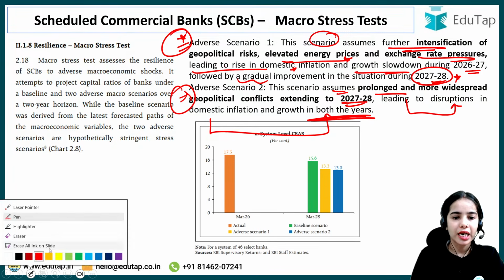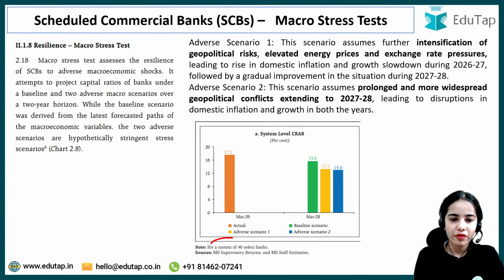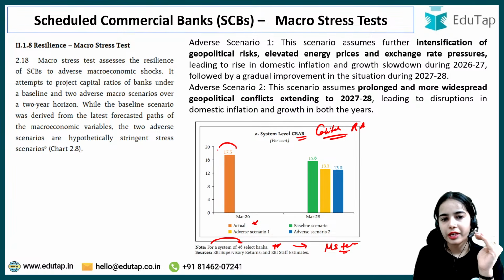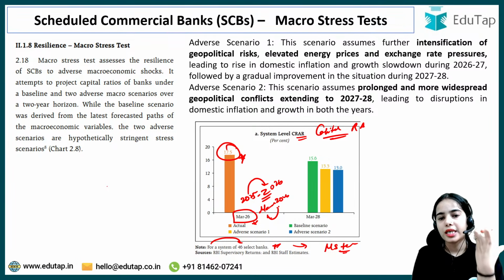For the system level CRAR, the data is taken for a system of 46 select banks. The macro stress test was done on the 46 select banks. So in actual, for the 46 selected banks, the actual CRAR, actual capital against the risky assets, is 17.5% as on March 2026. That is for the financial year 2025-2026, which ended in March 2026. For that, the actual CRAR was 17.5% for the 46 select banks.